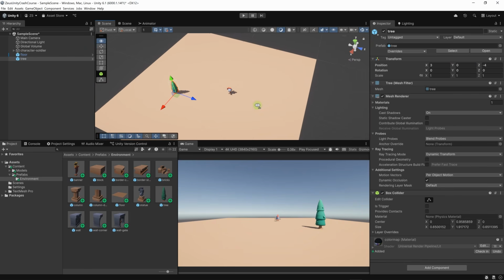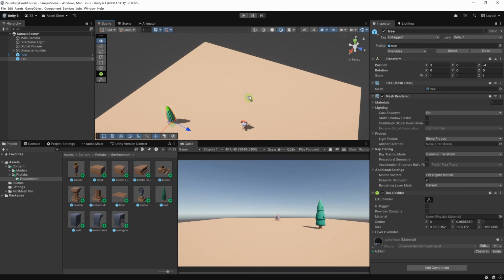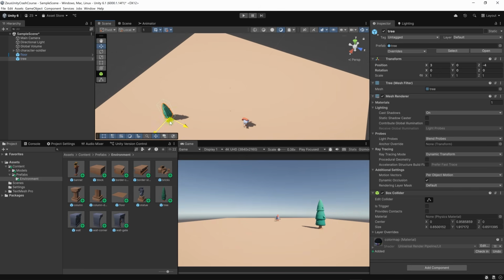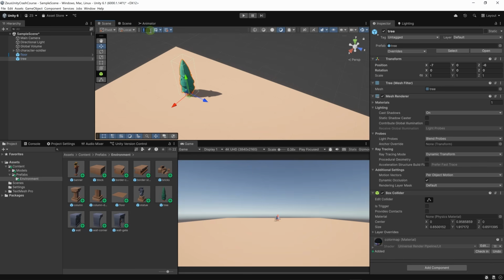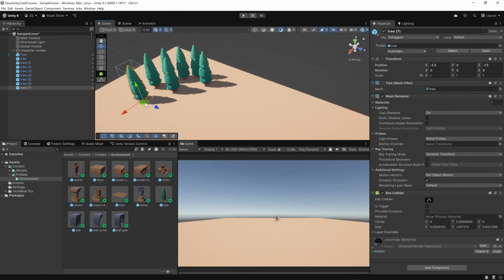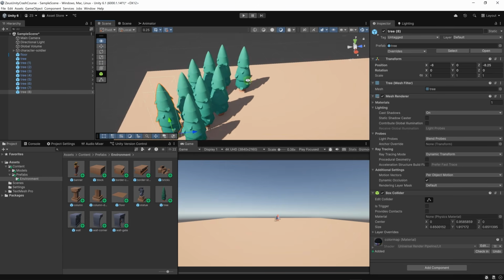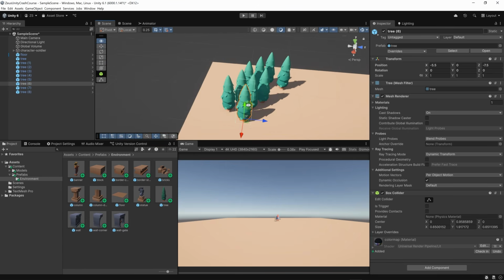Okay, let's design a level. Let's put some obstacles in the boundaries of the level, for example here, and let's choose a snap value of 0.25. And I'm going to duplicate my tree a bunch of times with Control D. Okay, these are enough trees, I believe. Since these have colliders, our character will not be able to go through here.